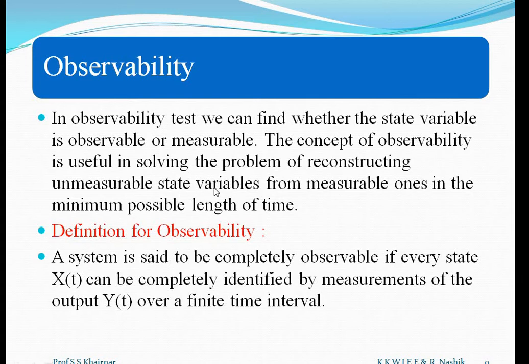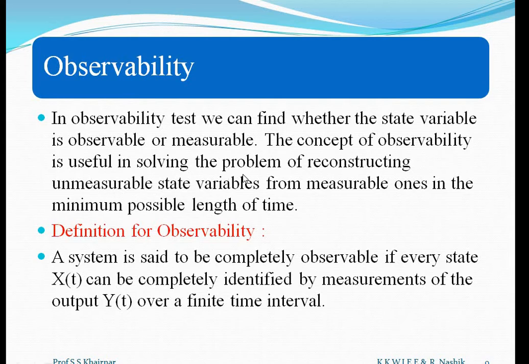Out of these 5 state variables, suppose only 3 are measurable, for example temperature, pressure and concentration. These 3 are measurable. But the remaining 2 are unmeasurable.